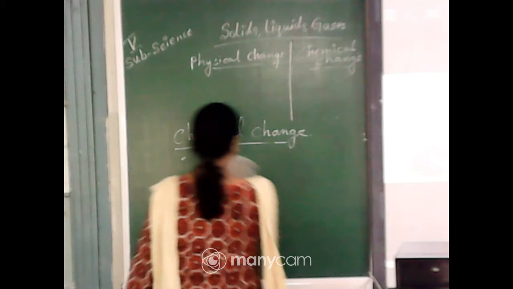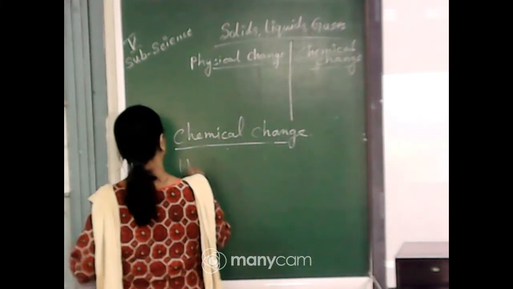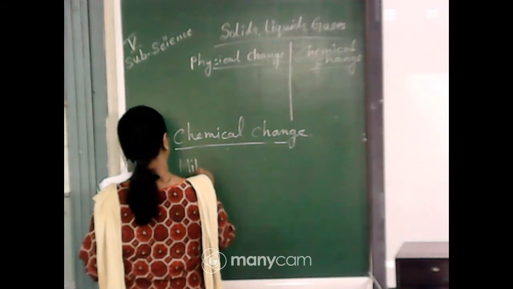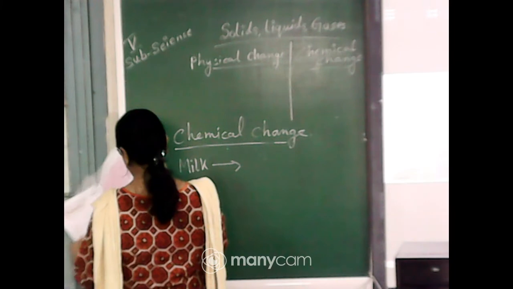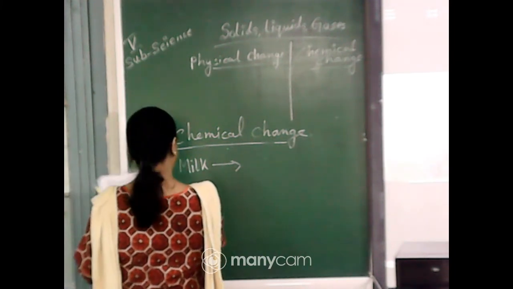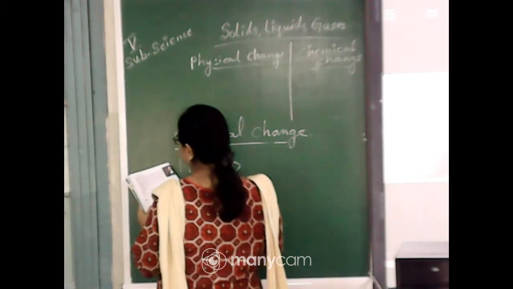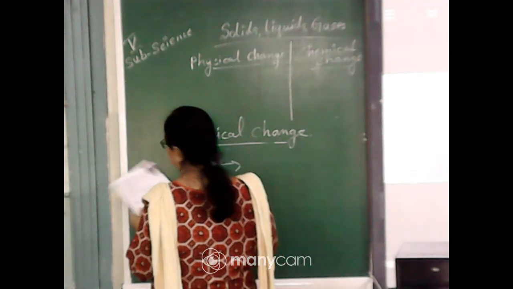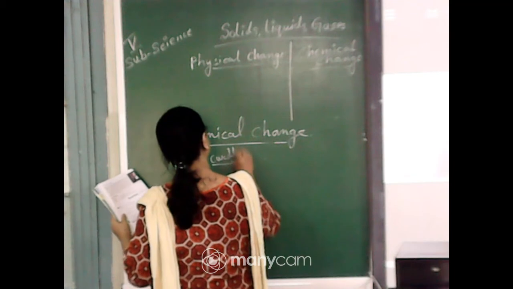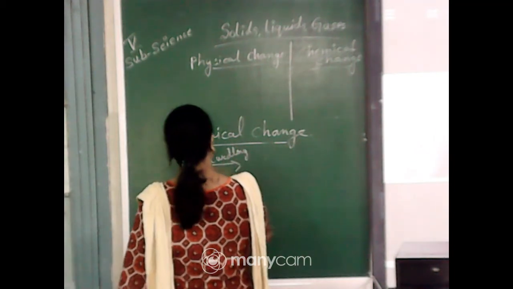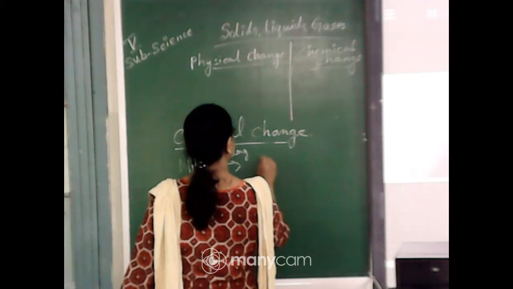We will take another example. Suppose we are taking the example of milk. On curdling of milk, or you can say we are souring the milk, when we are curdling the milk, milk changes into curd.